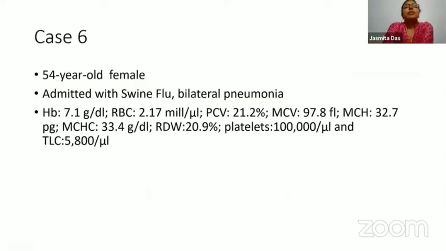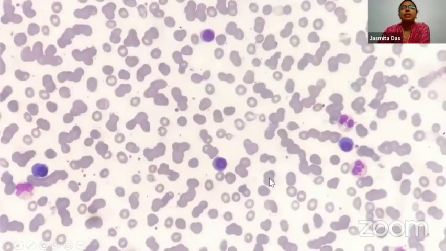So case 6 was another interesting patient who was referred to us. She was a 54-year-old female who was admitted with swine flu. She had bilateral pneumonia, and this was the CBC finding. She had anemia, her hemoglobin was 7.1, and the platelet counts were just marginally low at 1 lakh. TLC was essentially normal. So in this particular patient's smear, we expected to see just some reactive lymphoid cells and maybe an anemia of inflammation, normocytic, normochromic, or maybe a few macrocytes at the maximum.